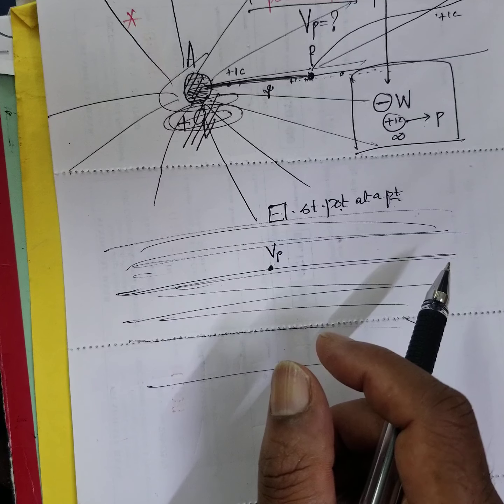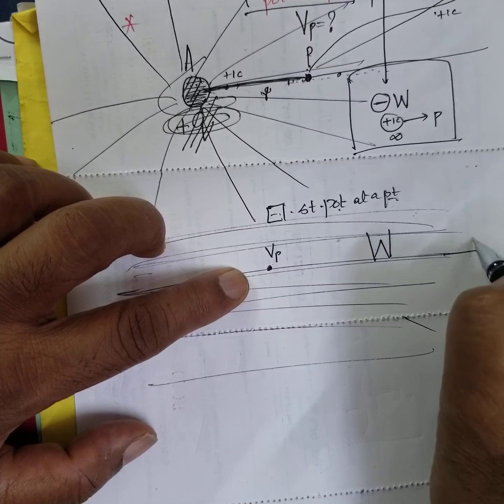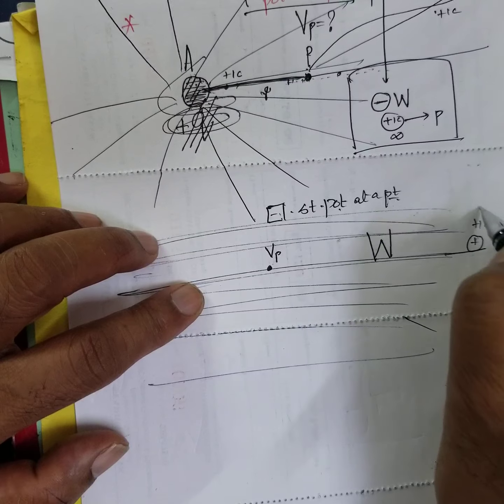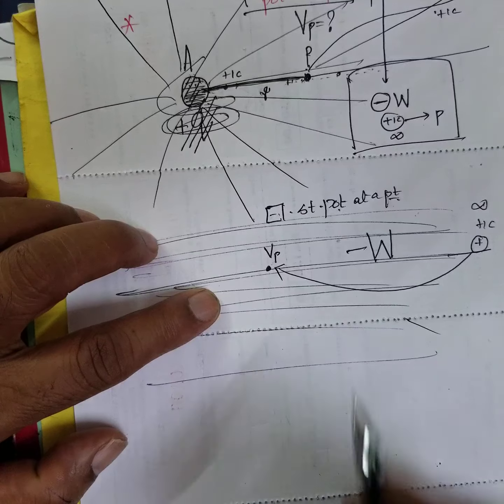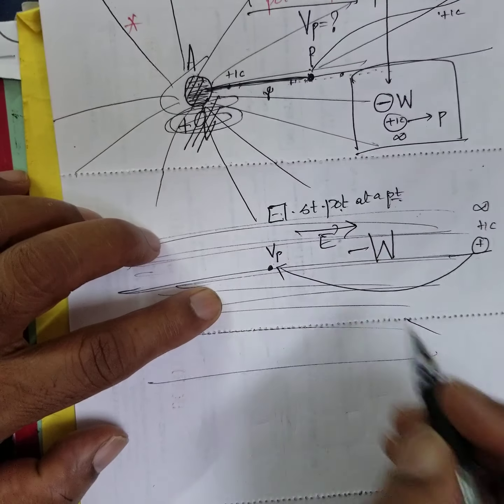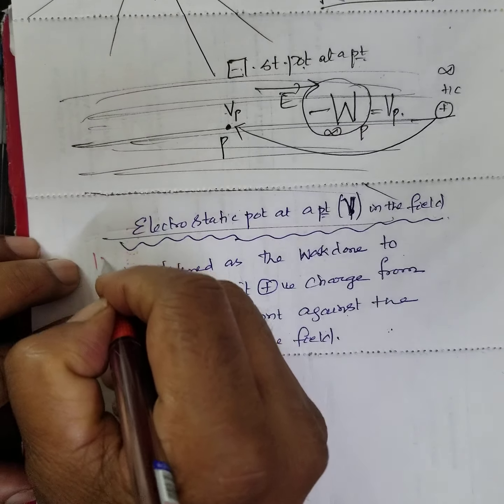Therefore, here you remember electrostatic potential. It is the work done in bringing a unit positive charge from infinity to that point against the field direction. The field direction is this direction. The total work done from infinity to that particular point P is called the potential at the point. Correct? Remember, I have written the definition. Read only this definition. This is 1 mark.